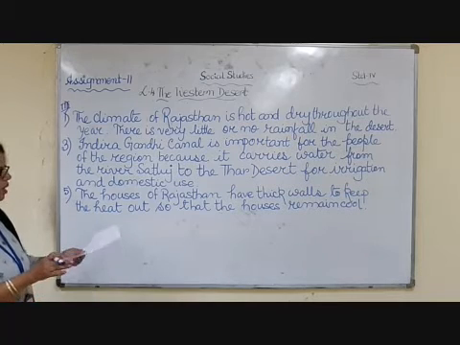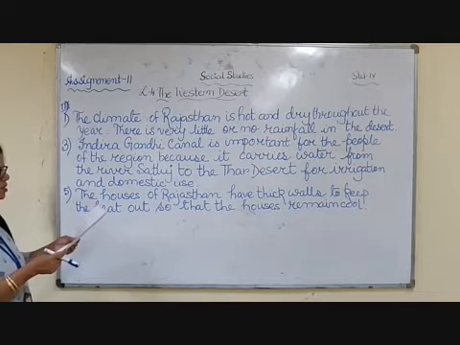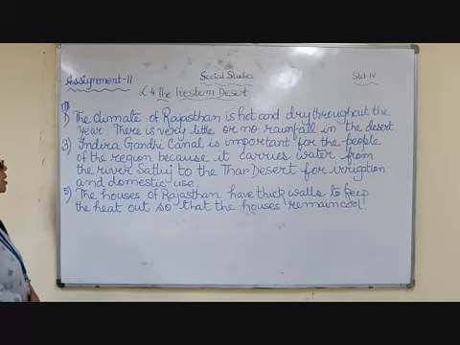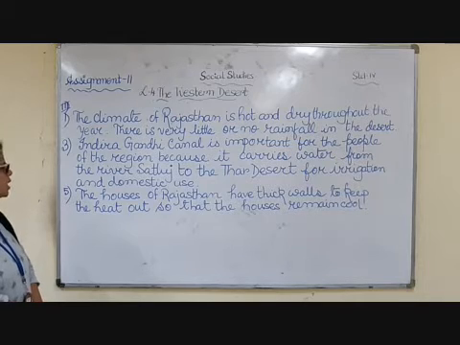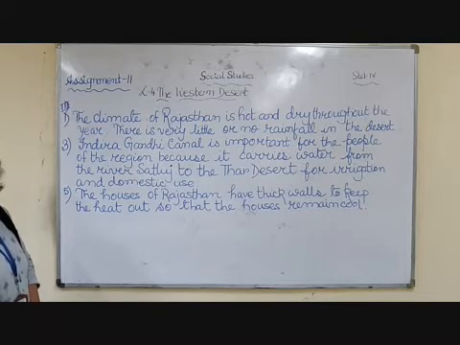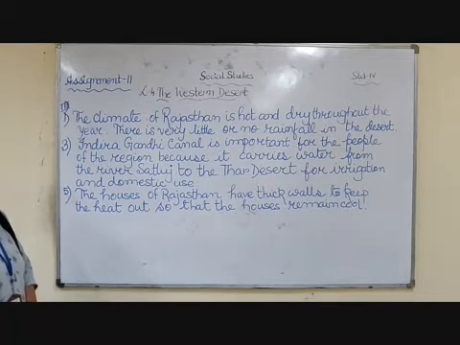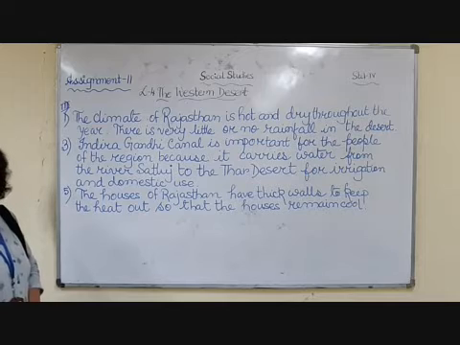Please refer to it. Now the fifth question, why do houses in Rajasthan have thick walls? The houses of Rajasthan have thick walls to keep the heat out so that the houses remain cool. So it is very hot, you can understand. So they keep the walls very thick so they can absorb the heat and their houses remain cool.